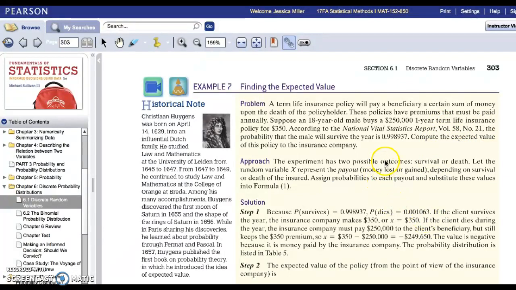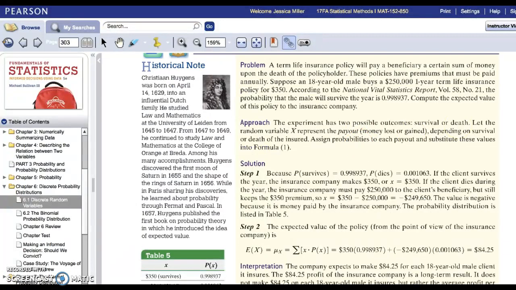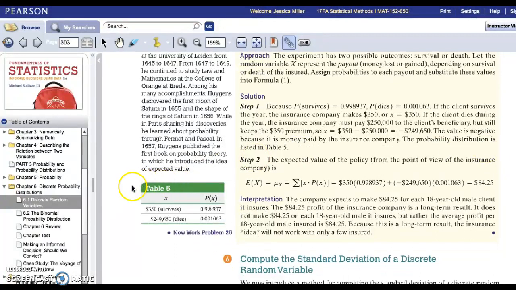Typically in these problems, they'll give you a paragraph description. Again, a lot of times with life insurance, other times with some sort of dice or roulette game where they describe the scenario and you have to build the table. So your first step in these problems is to take this paragraph and translate it to a table like they did in Table 5. That's the tough part.